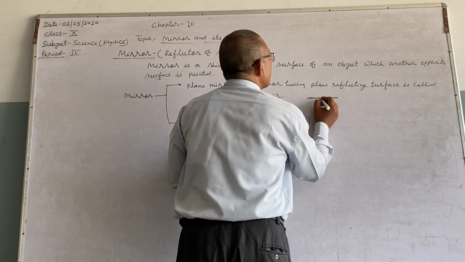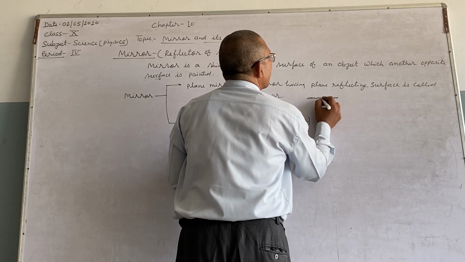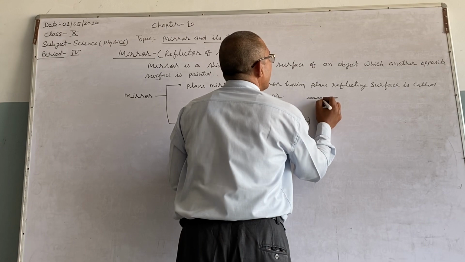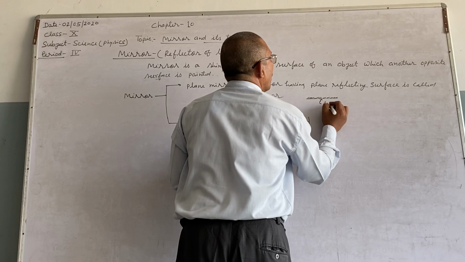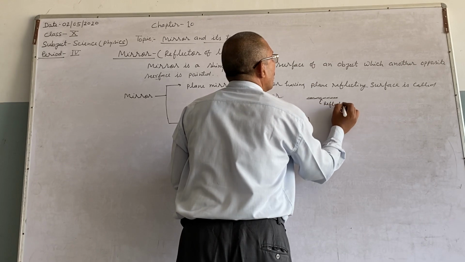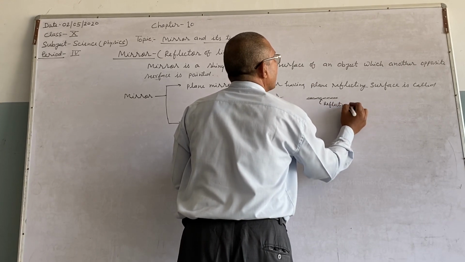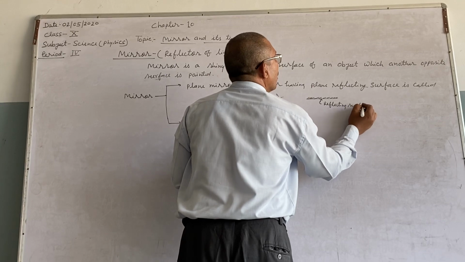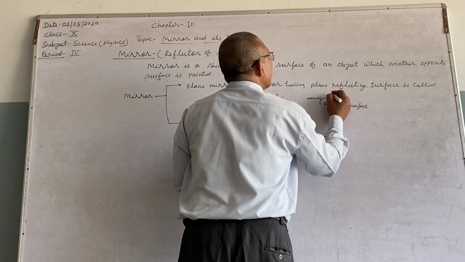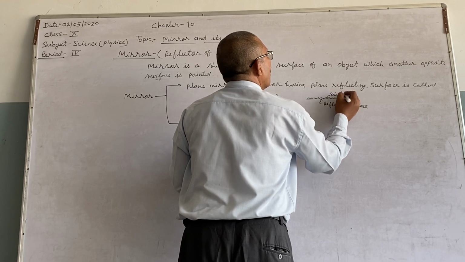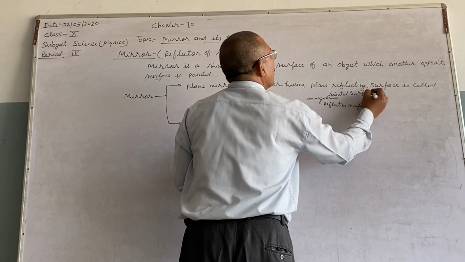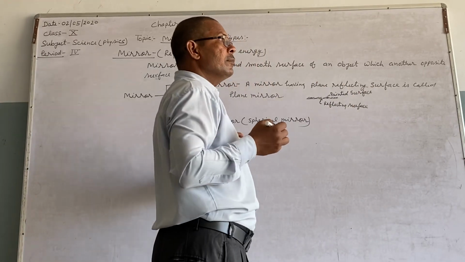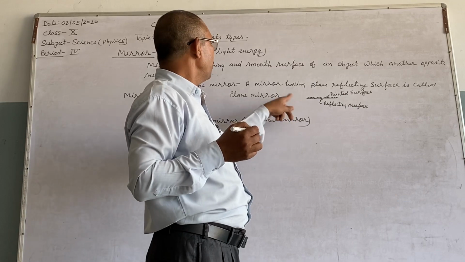So the other surface will be the reflecting surface, and this is the painted surface. Right? So this is about the plane mirror.